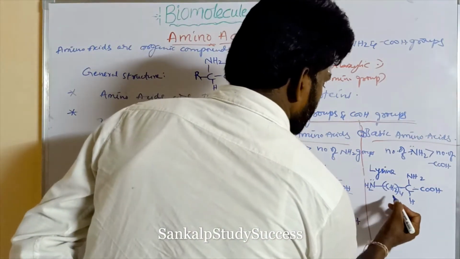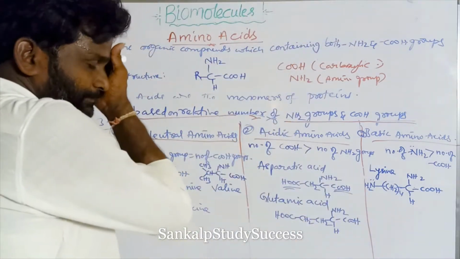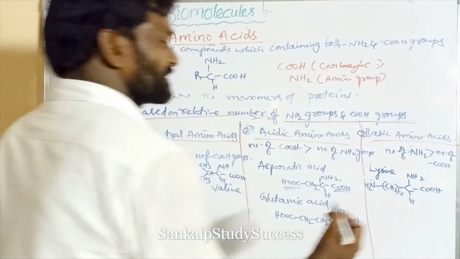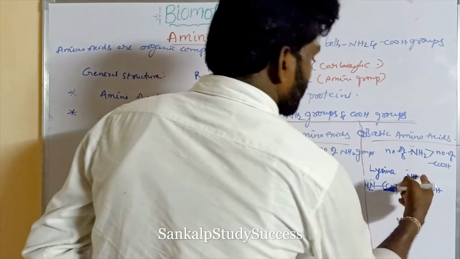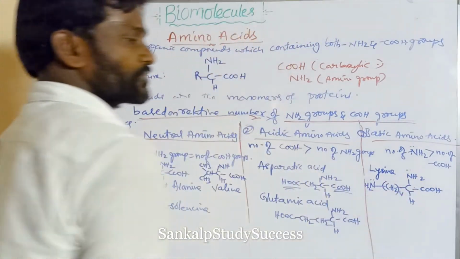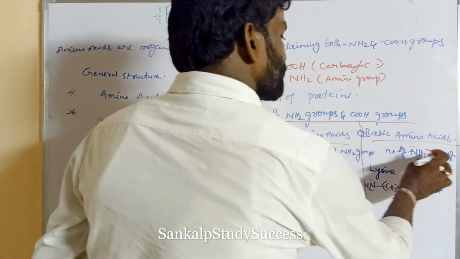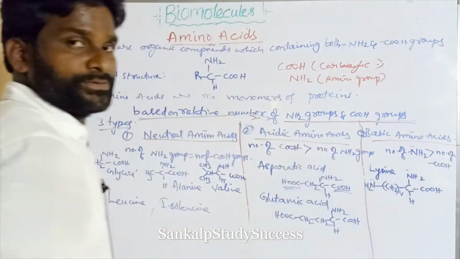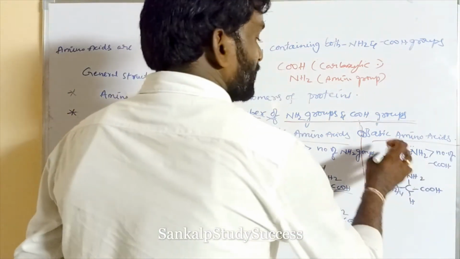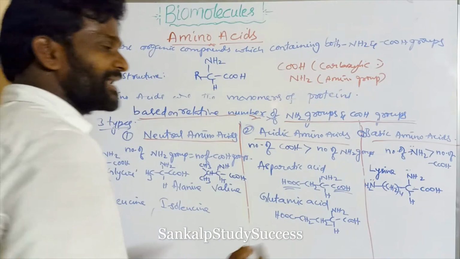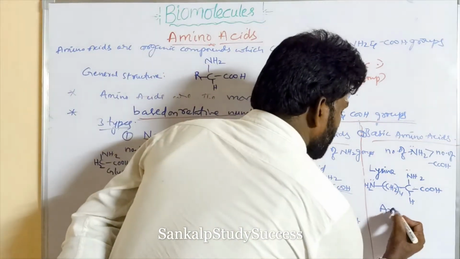So it contains 2 NH2 groups and 1 COOH group. The number of NH2 groups is more than the number of COOH groups. The examples are lysine and arginine.